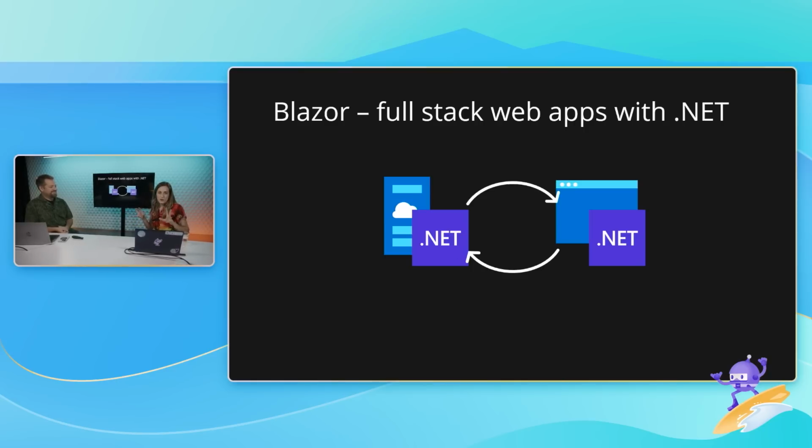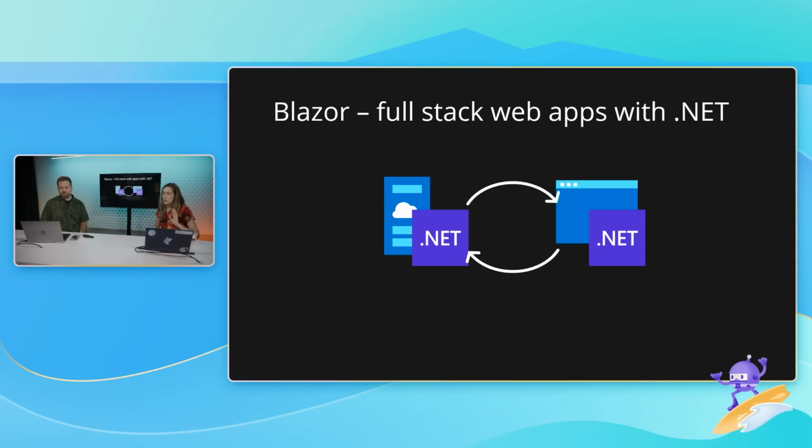With Blazor, you can author reusable web UI components using C# and HTML and CSS, and then you can choose to run them on the server or in the browser locally.